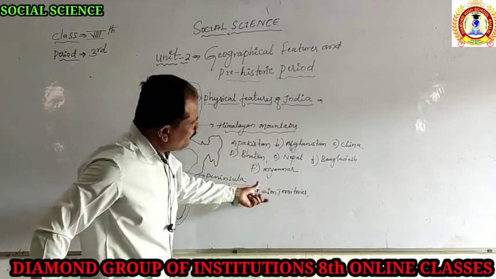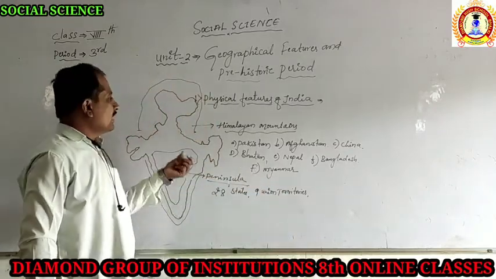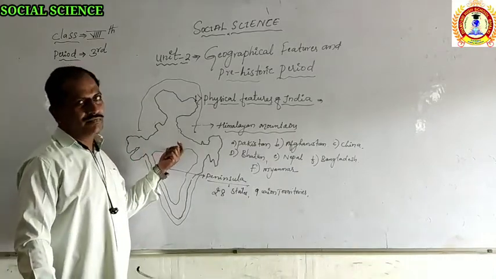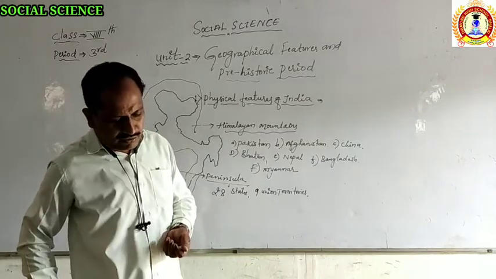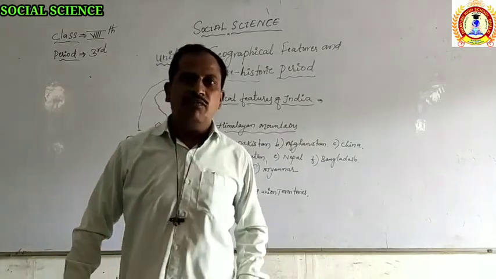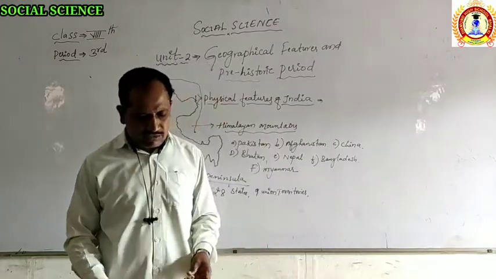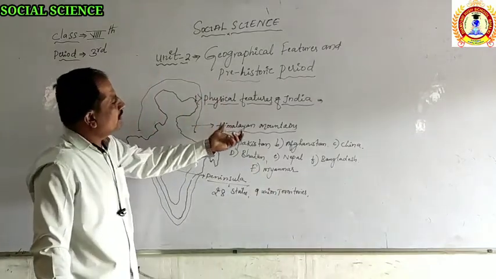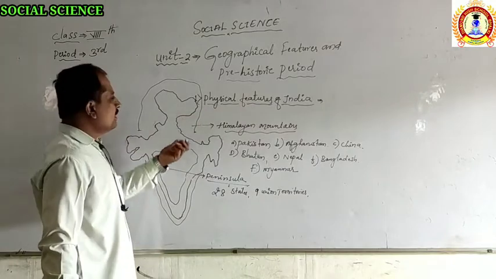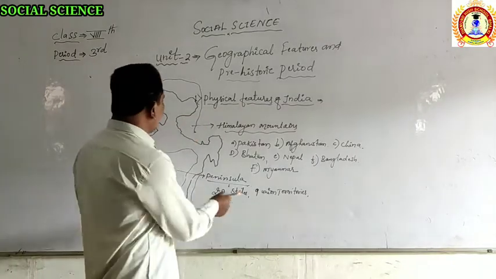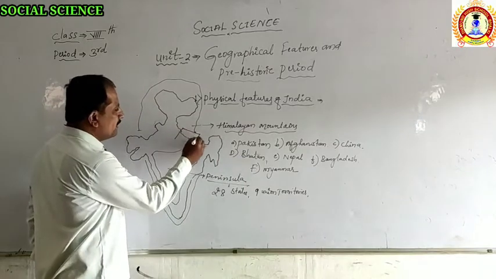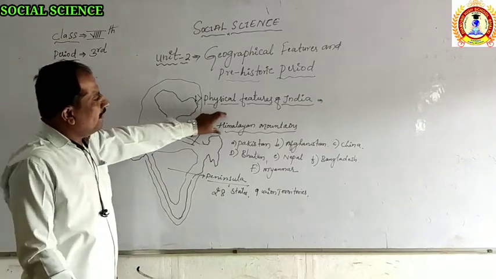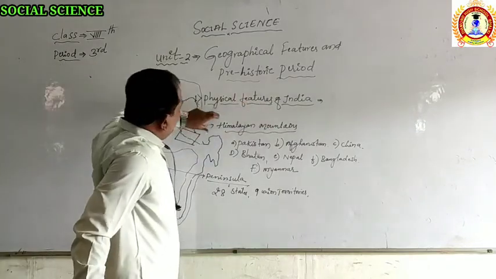Then this is the main thing we are going to see. But rather than this, the climate, the environmental conditions or the monsoon of India is also totally different from other countries, because when we go to the point of geographical features of India, we are going to see many types of Himalayan mountains present in this Himalayan region. And the second point we are going to learn is the Indo-Gangetic plain.